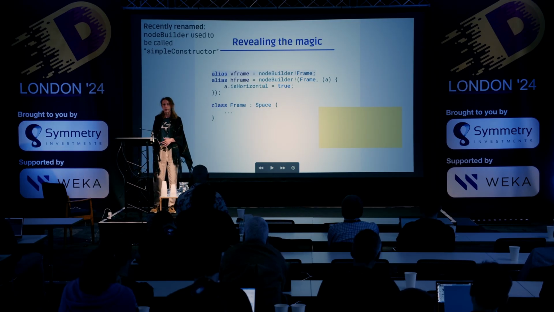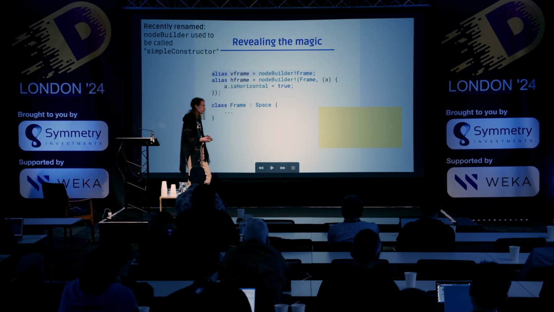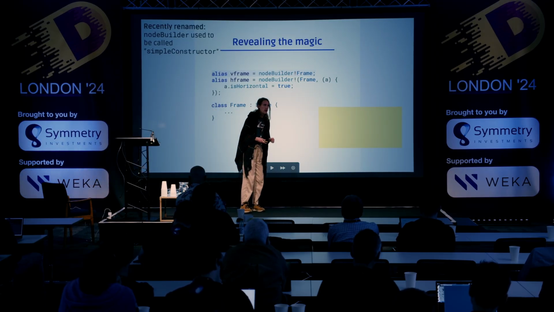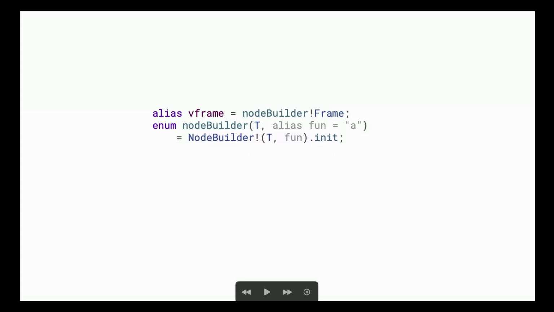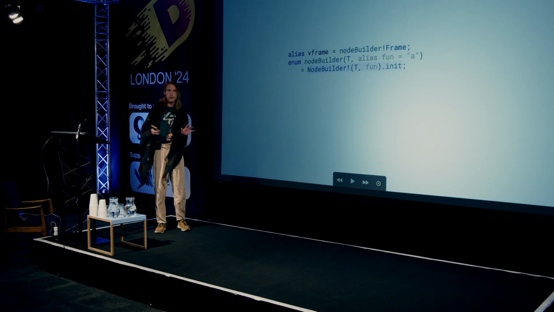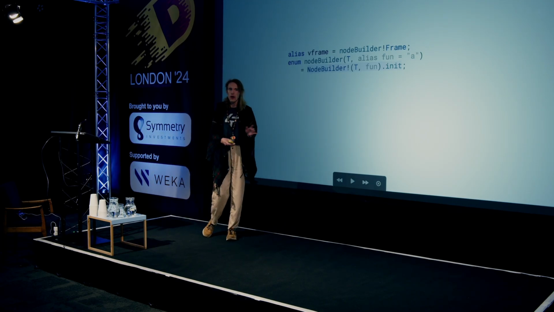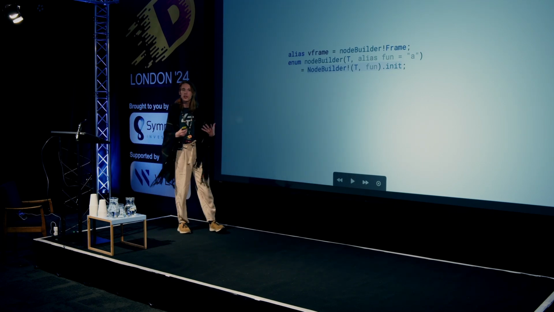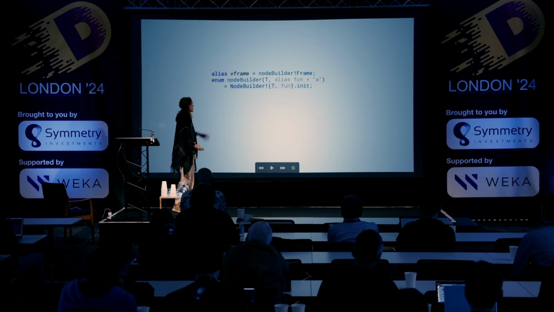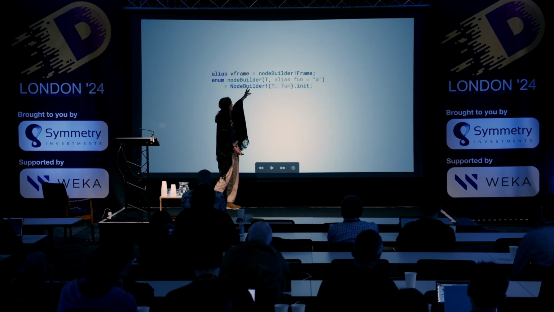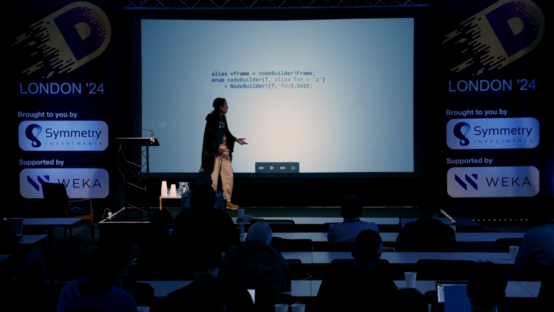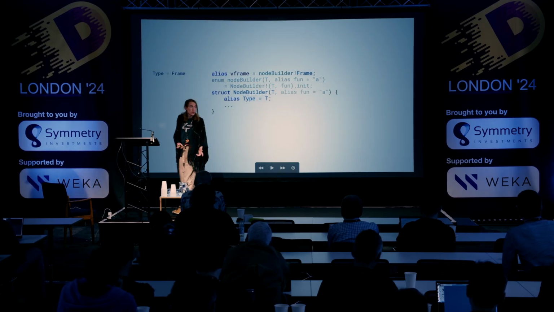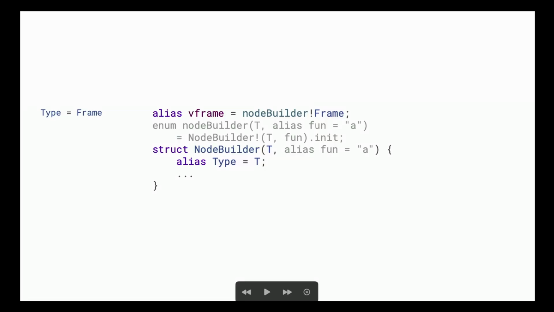And as simple as it is in a metaprogramming sense, I do still think it can get pretty difficult to understand at times. So what a node builder is, I've lied to you, because I said it's a function, it's actually a struct. There's a few things that make it easier for later metaprogramming use, that make it more practical to use a struct over a function, but whatever, it doesn't matter, it could be a function if I wanted it to. Now, we created the struct by passing the frame parameter into the struct. The struct is templated just as well. So the node builder is also going to take the same parameters that the template above takes.